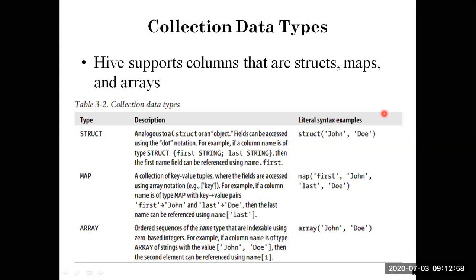But in the case of struct and array, it is only holding the values, not any key. But when you look into map, it holds key and then value, key and then value. That is the difference between struct, map, and array. So wherever you talk about a map or MapReduce, whether it is a data model like Pig, Hive or Cassandra, it always comes with key value, key value, key value.